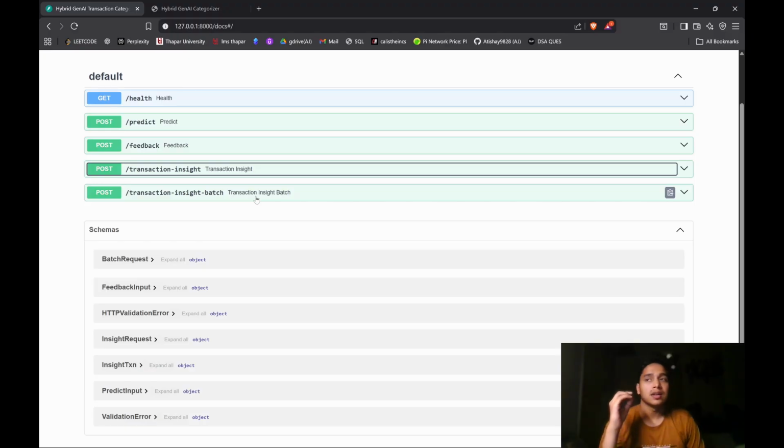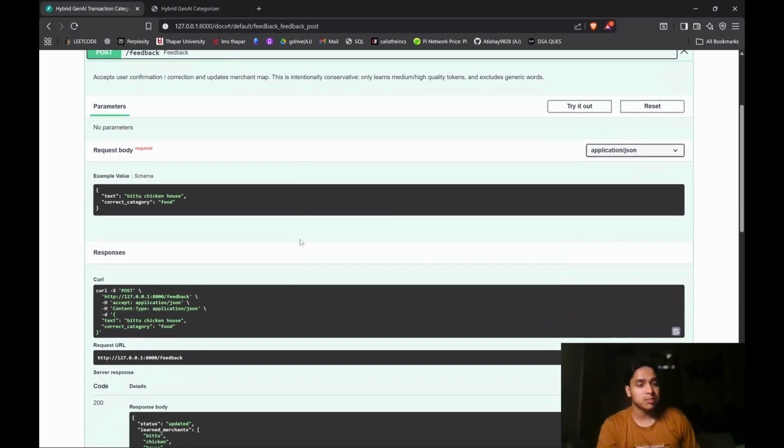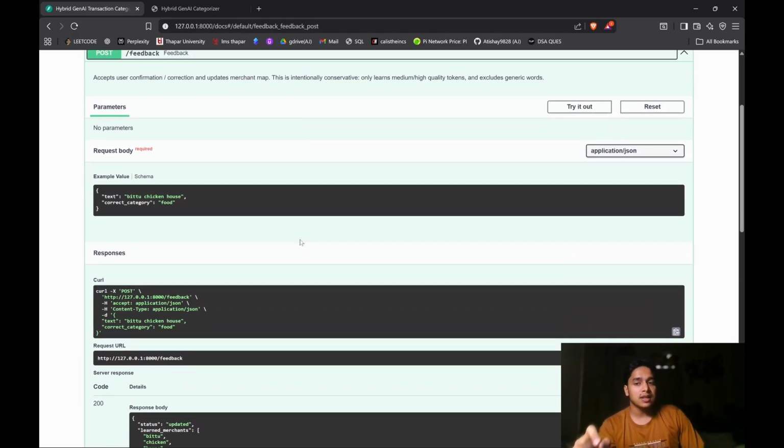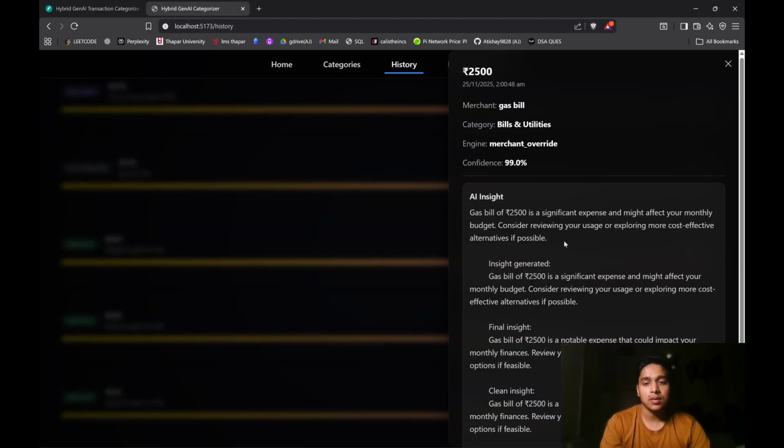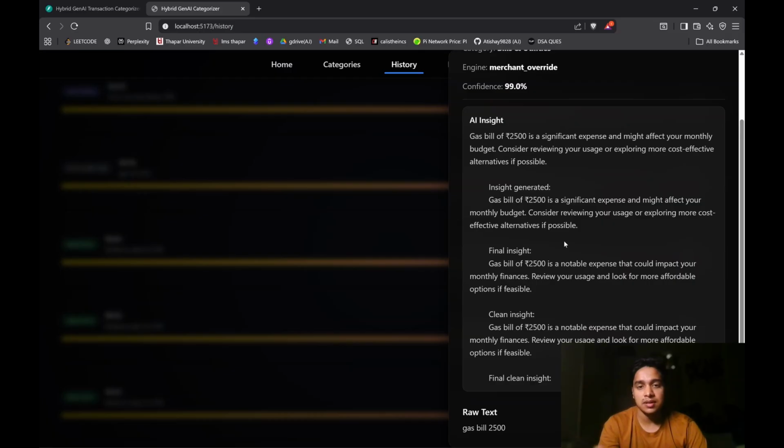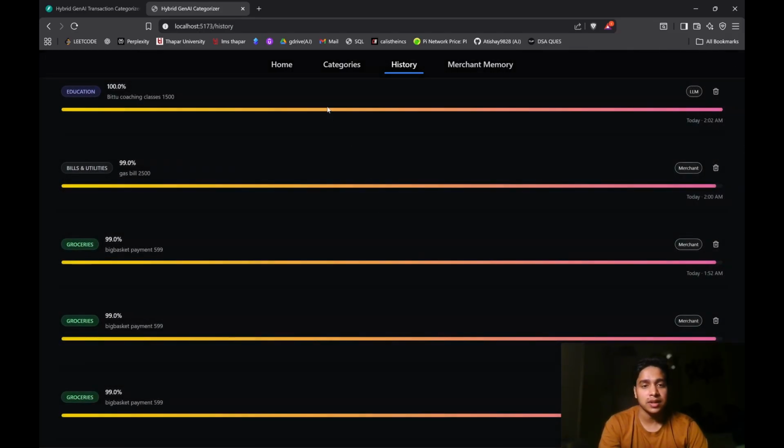So I've added a method for this, and that is feedback. In this feedback, I can input certain merchants on my own, giving their names. You can see the gas bill has been generated.